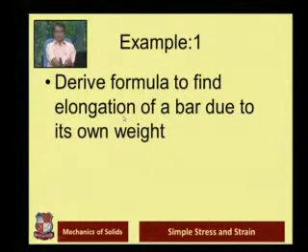In day-to-day experience, we may have seen that if you take a jelly and hang it like this, then because of its own weight, its length will increase. Why does this happen? Again, we learned during our school days that this happens because of the gravitational force. Even though the object is freely suspended, gravitational force is always acting on it.